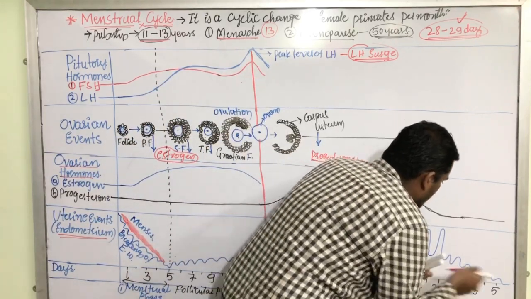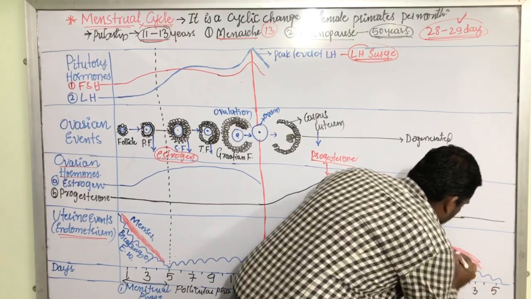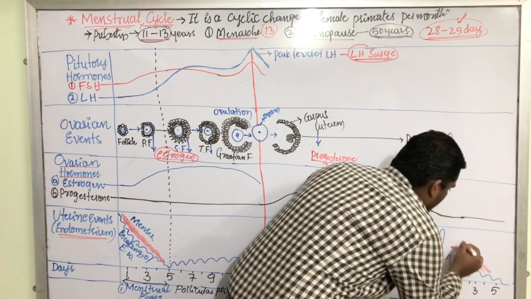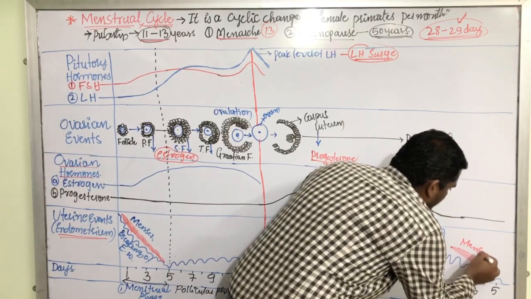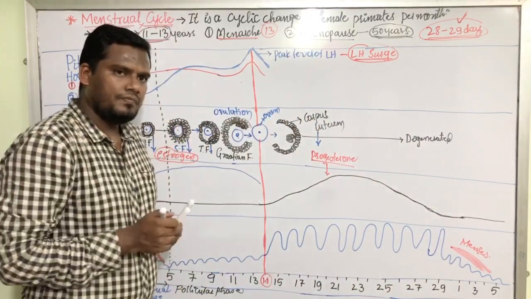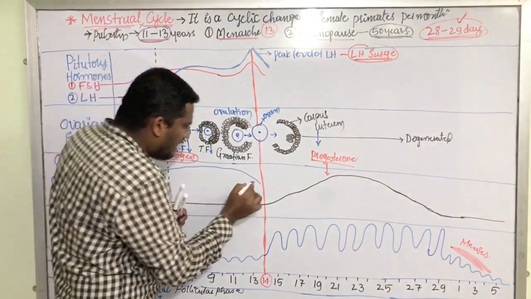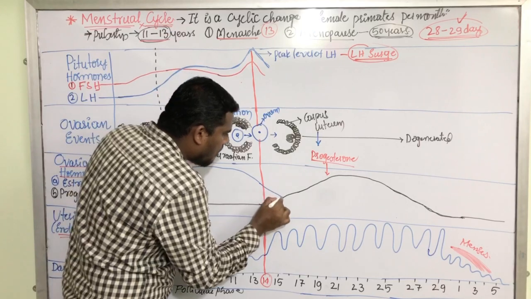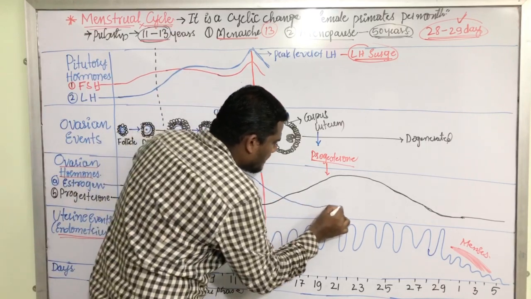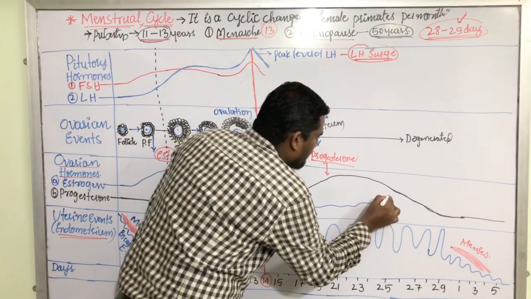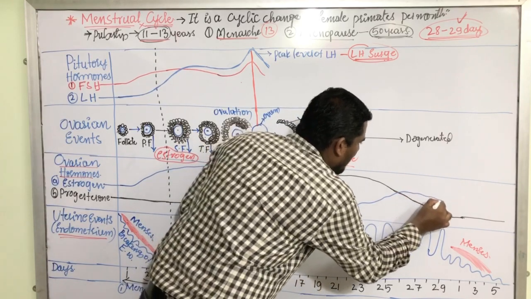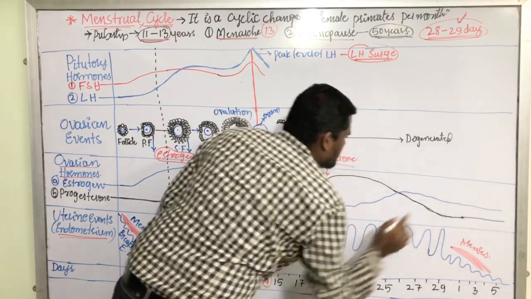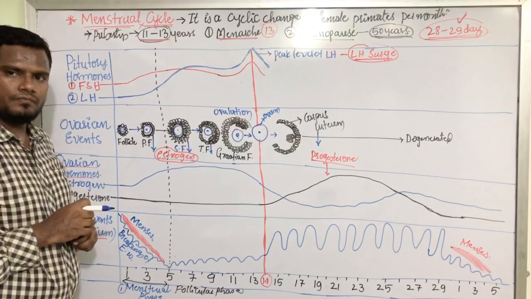Again there is a bleeding here, that is menses. But the estrogen level keeps on getting reduced, and by the end of the menstrual cycle, it is also reaching its original position.